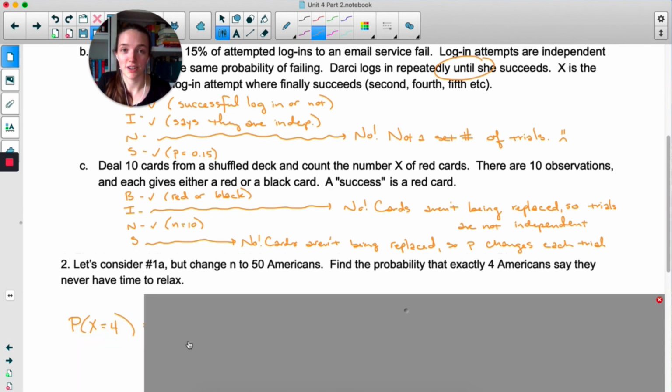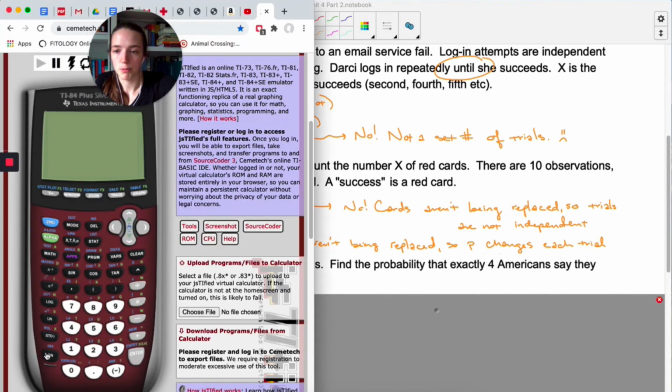I always start problems like this by writing out what I'm supposed to find. X is going to be the number of Americans that say they never have time to relax, so I am interested in X equaling 4. That's going to save you a lot of pain, a lot of confusion if you just write out what you're trying to find. Okay, so I'm starting with 50C4, which I just do on the calculator. One more review of that, you have to type 50, go to Math, PRB, nCr, 4, Enter.